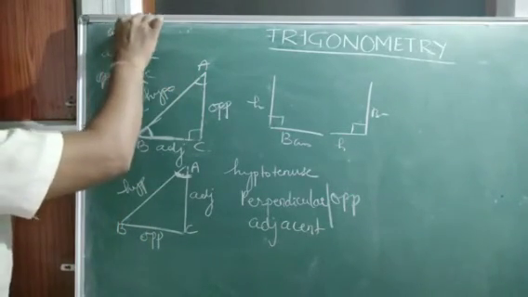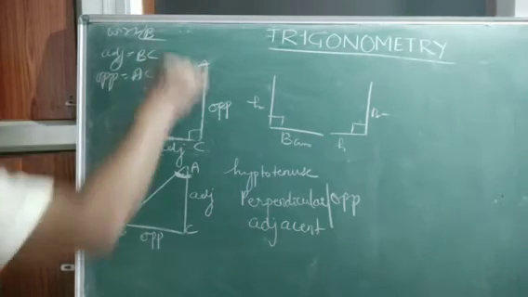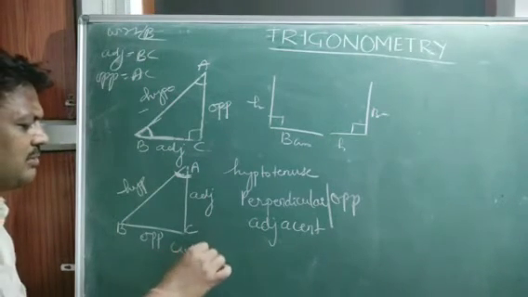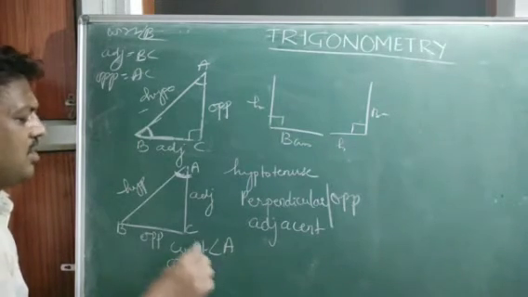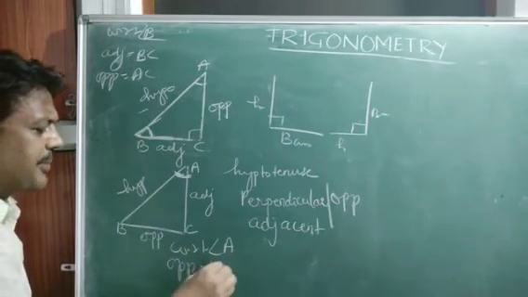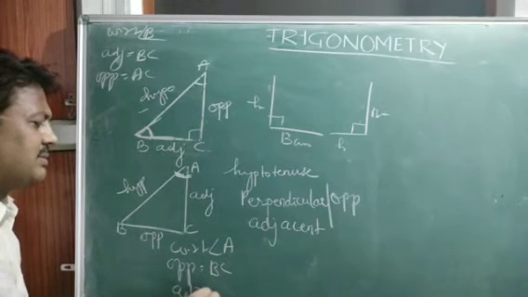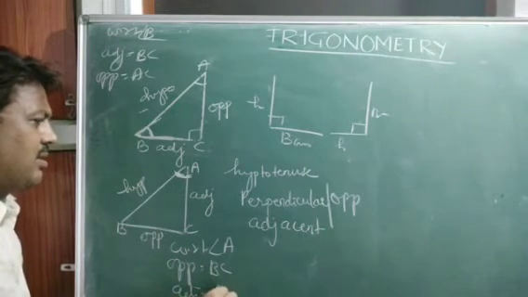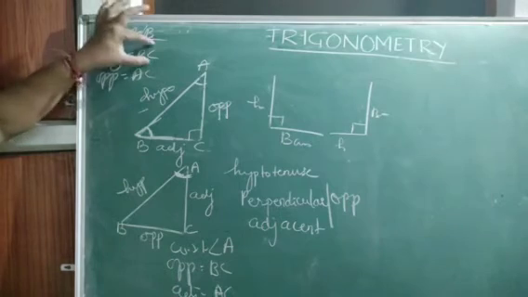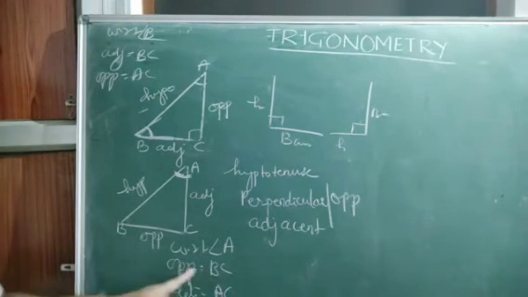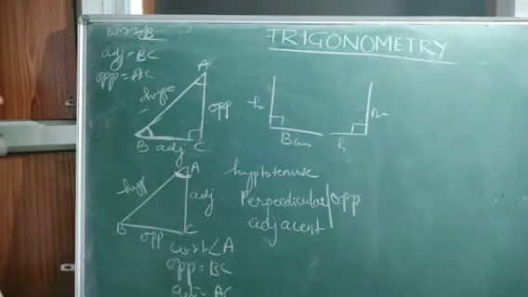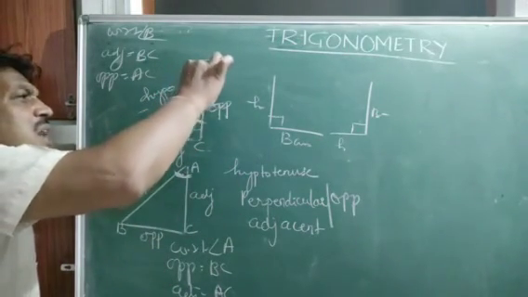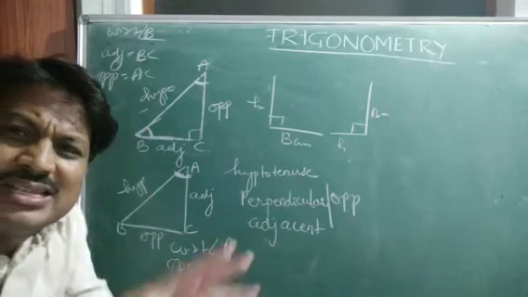With respect to angle A, opposite is BC and adjacent is AC. See here, BC adjacent, BC opposite, AC opposite, AC adjacent. It means it depends on with respect to which angle we are going to discuss.